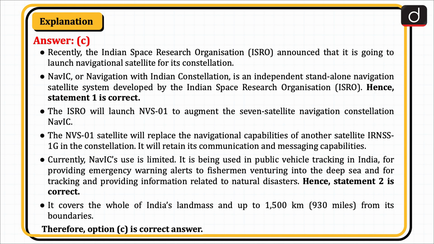Currently, NavIC use is limited. It is being used in public vehicle tracking in India, for providing emergency warning alerts to fishermen venturing into the deep sea, and for tracking and providing information related to natural disasters. Hence, statement 2 is correct. It covers the whole of India's landmass and up to 1,500 km, that is 930 miles, from its boundaries. Therefore, option C is the correct answer.